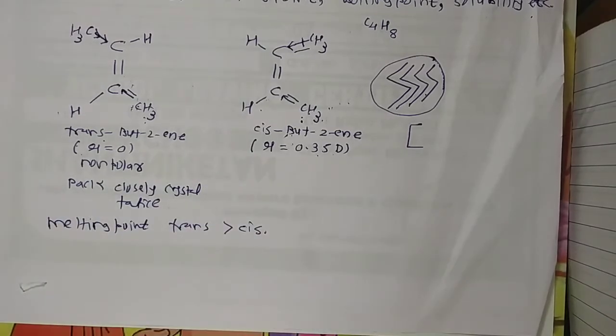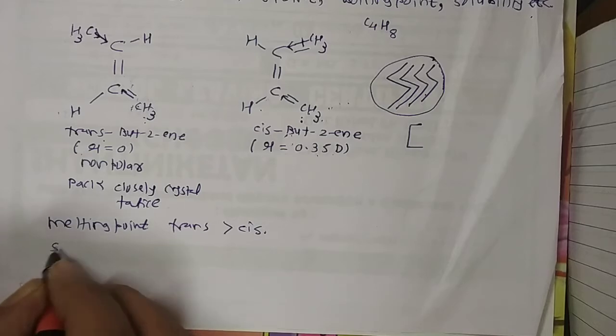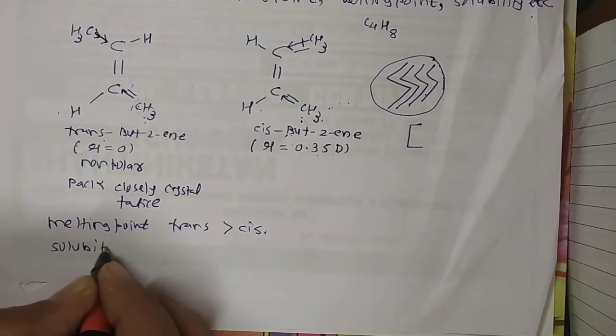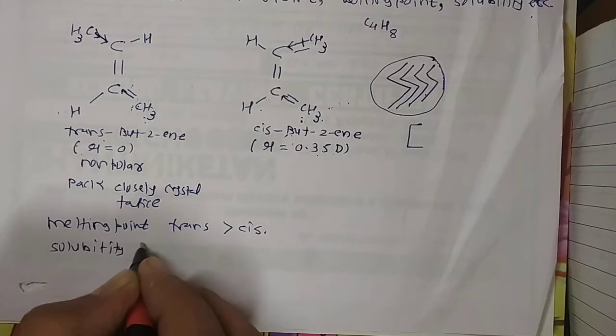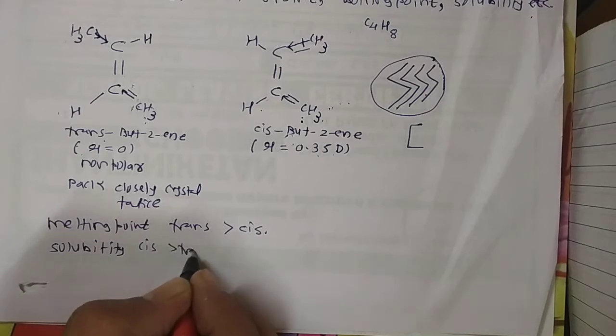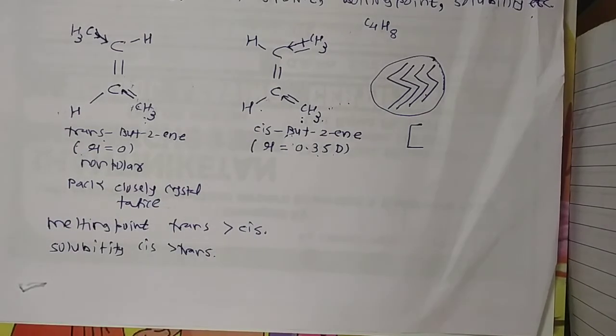Now what about the solubility? In contrast, the solubility of the cis isomer of a compound is higher than that of the corresponding trans isomer in the same solvent. The solubility of cis compared to trans is higher in nature, because the molecules of a cis isomer are less closely packed.